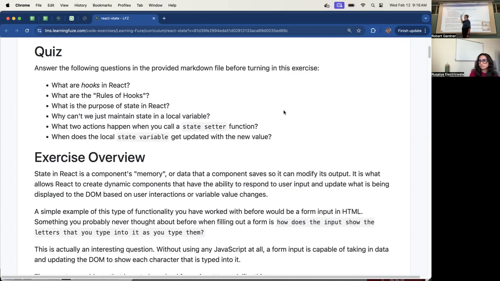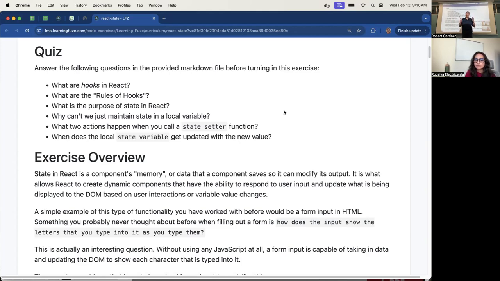Rukaya, what's the purpose of state? So state makes a component dynamic, in the sense that if there's a user interaction or user input, then the state gets updated, which updates the DOM. Yes. So state is intended to hold data that is going to live across renderings of the component.